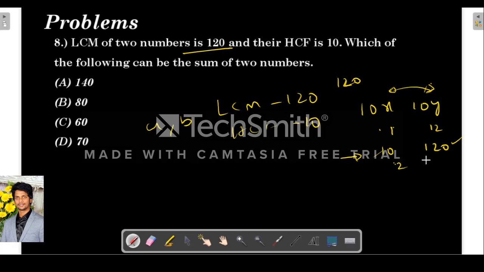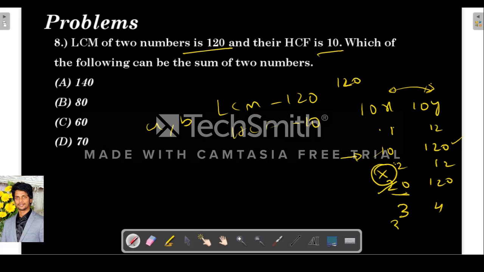So the next possibility is, if I take x as 2 and y as 12, then 20 and 120, then the HCF is 20. So this case is not possible because they have mentioned the HCF is 10.